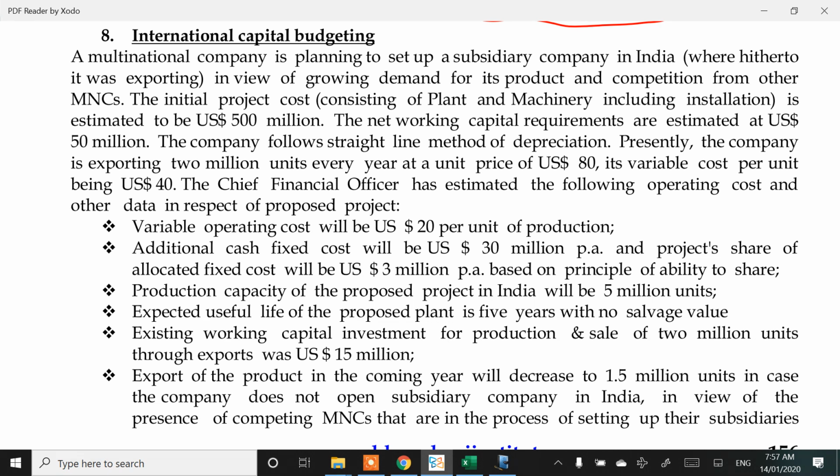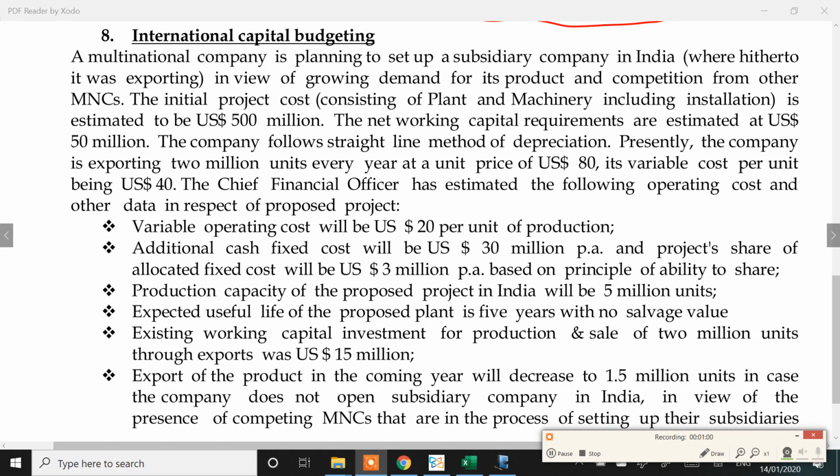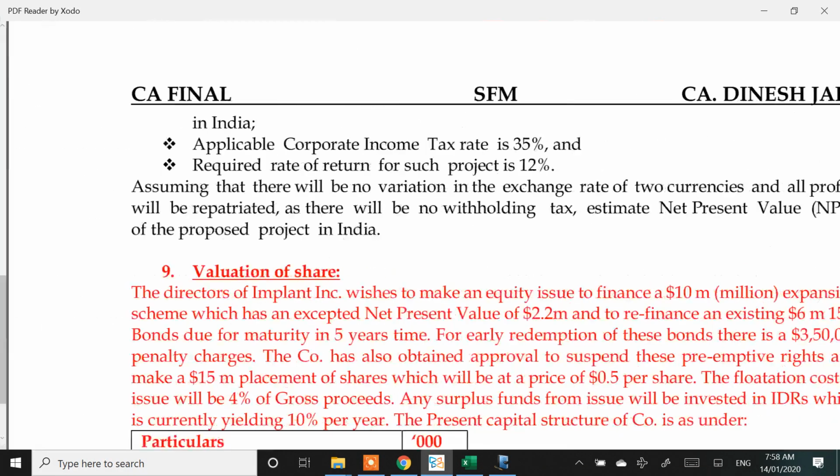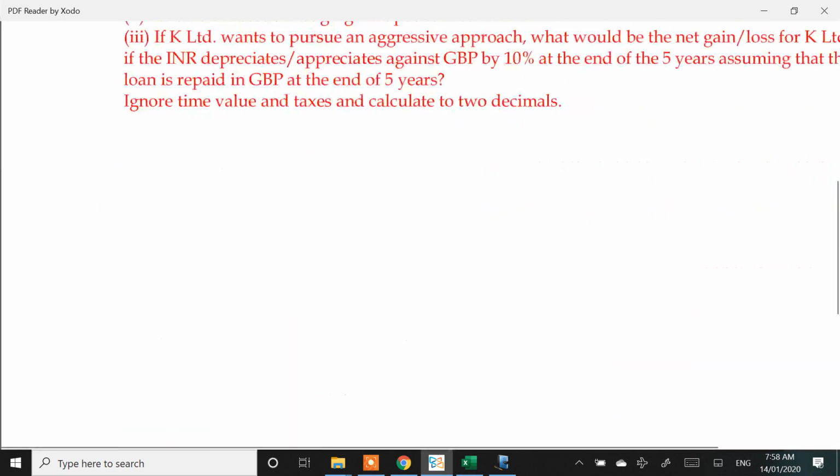My liabilities have depreciated, and because of that, I have a gain of 9 crores. On top of that, I save hedging cost of 12.24 crores. One, there is a gain of 9 crores because of depreciation of pound, and on top of that, I'll save another 12.24 crores. So overall, put together, we are going to save 21 crores: 9 crores because of depreciation of pound, another 12 crores because of hedging. Any doubts on that? The overall saving is 21.24.